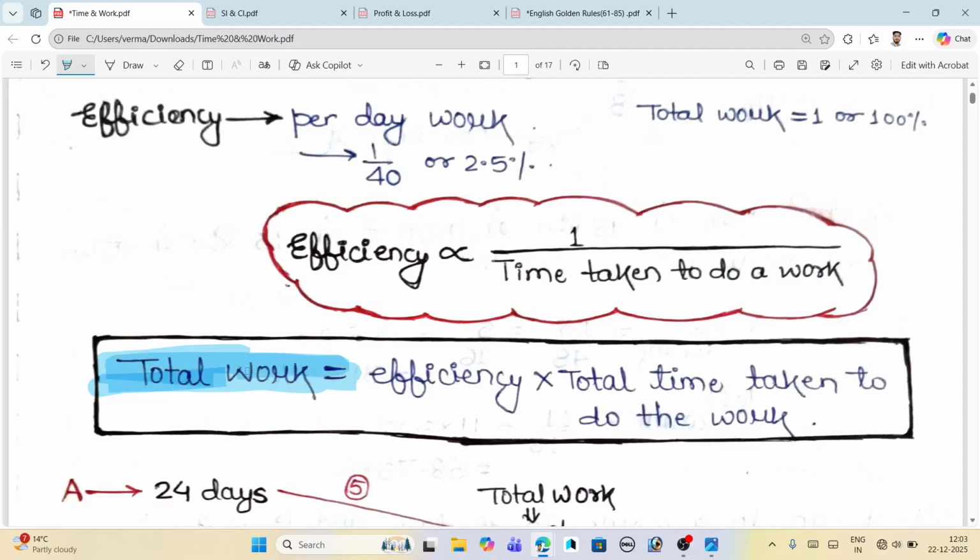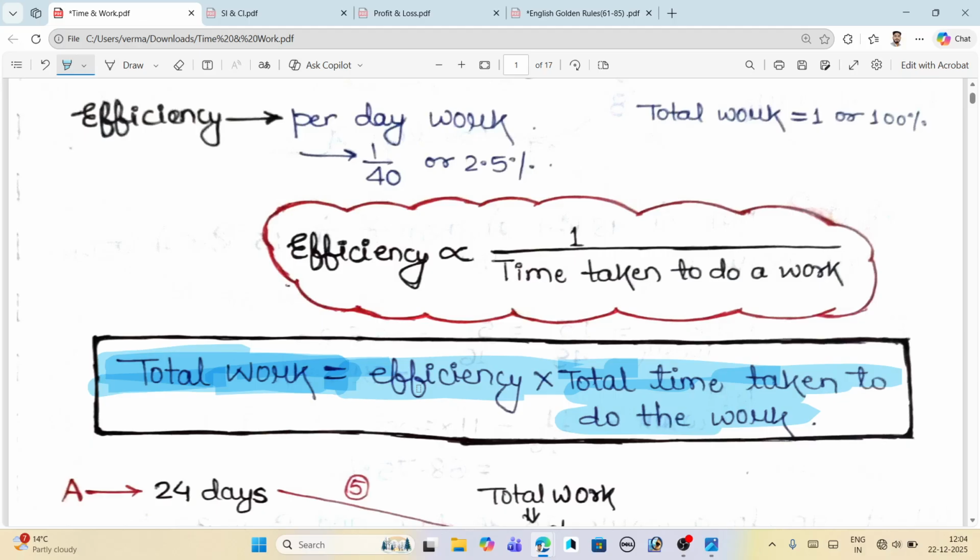What I have said here is the formula. How can we calculate the total work? The total work is calculated by the efficiency of the element or the person who is engaged in that activity or event, multiplied by the total time taken to do that work. This is the only formula. You have to keep this in your mind. For a shortcut, you can also learn it as W is equal to E into T.